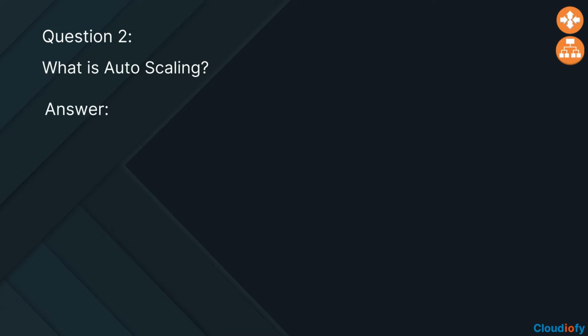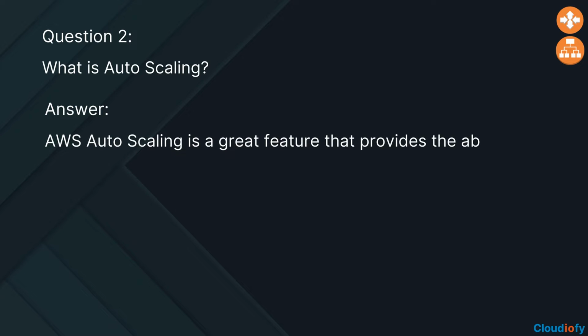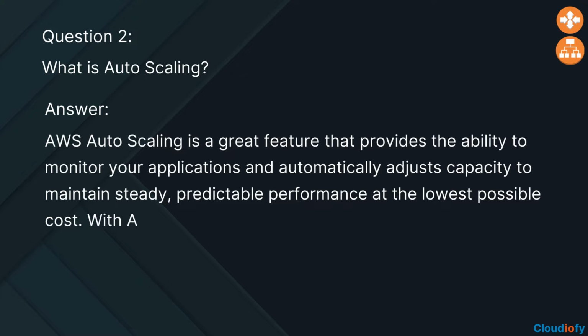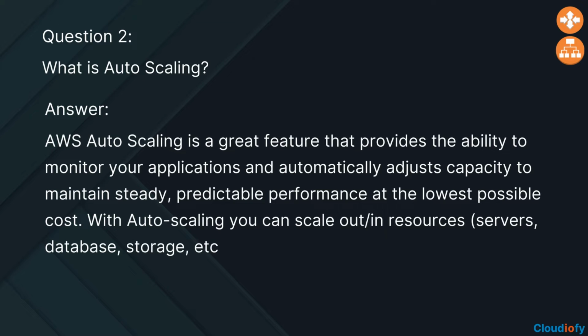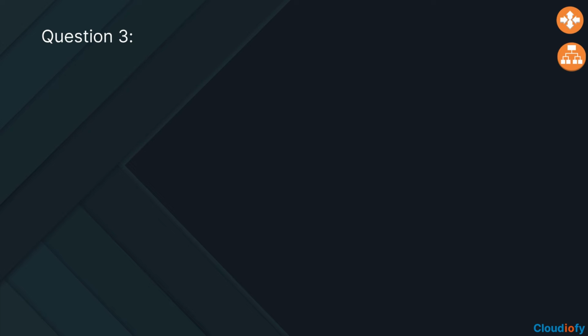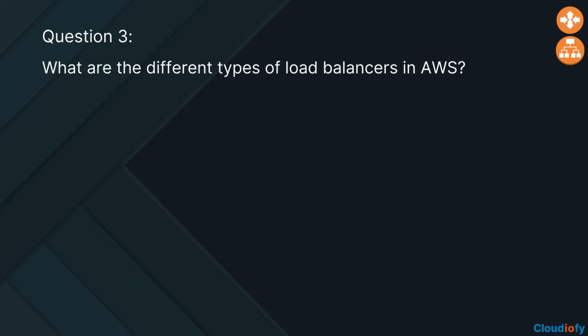The answer is, AWS Autoscaling is a great feature that provides the ability to monitor your applications and automatically adjusts capacity to maintain steady, predictable performance at the lowest possible cost. With autoscaling, you can scale out resources, servers, database, storage, etc. automatically based on the predefined threshold for the metrics such as memory usage, network usage, and CPU utilization. The next question is, what are the different types of load balancers in AWS?